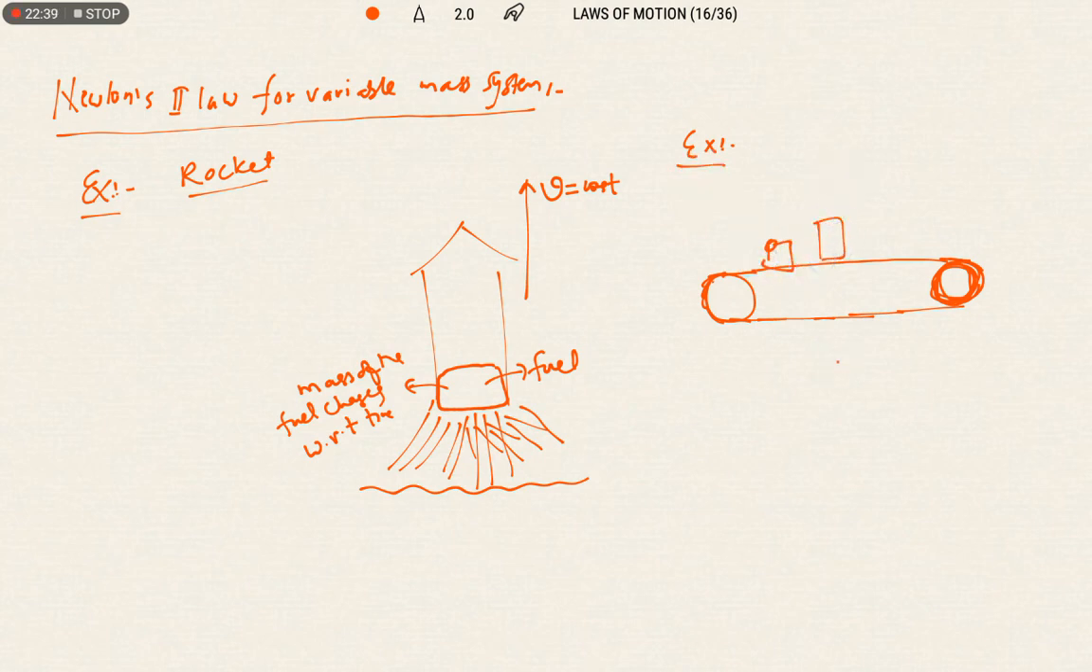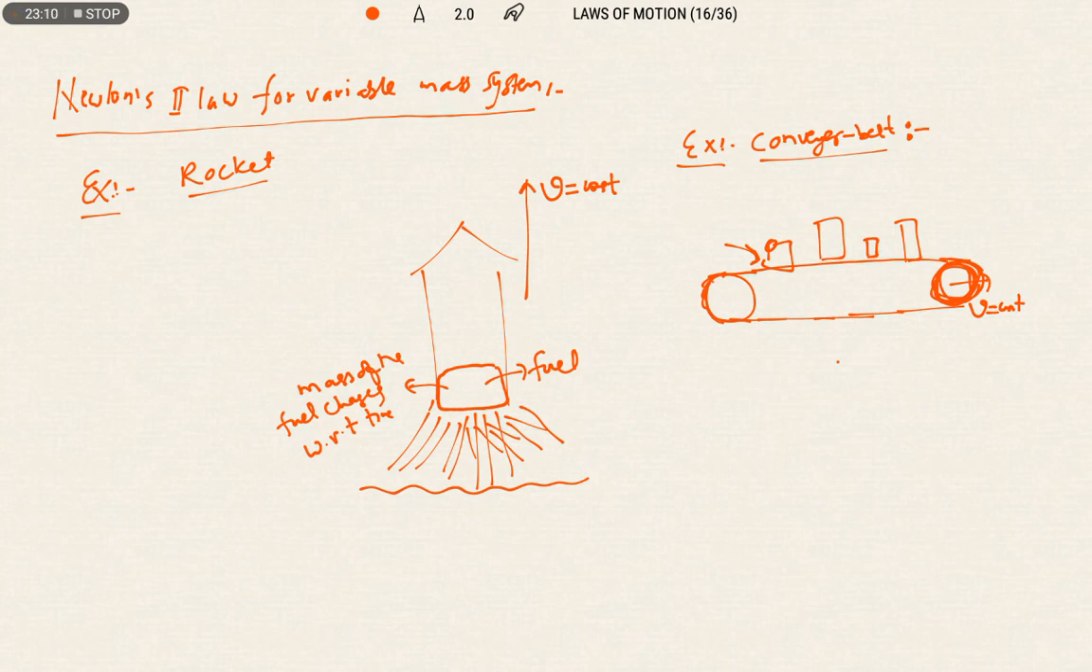We keep different masses on it. As some persons are taking the goods and some persons are keeping the goods, with respect to time we are adding some mass to it. That means here mass is changing with respect to time, but the belt is moving with constant speed. So the conveyor belt is also an example of a variable mass system.